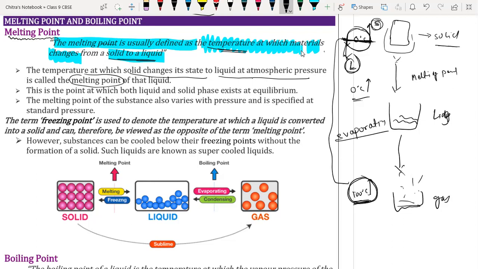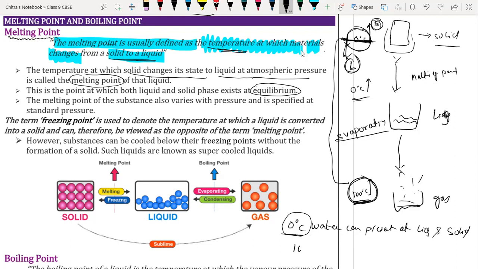Very important, equilibrium. So at 0 degrees Celsius, water can be present in liquid state as well as solid state. That's why 0 degrees Celsius is called the equilibrium temperature.